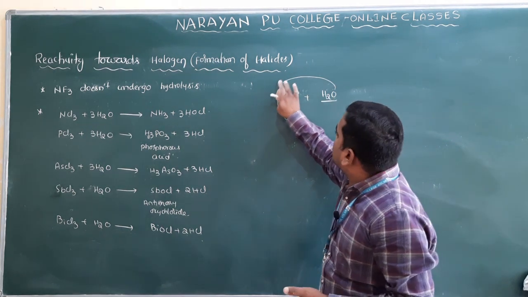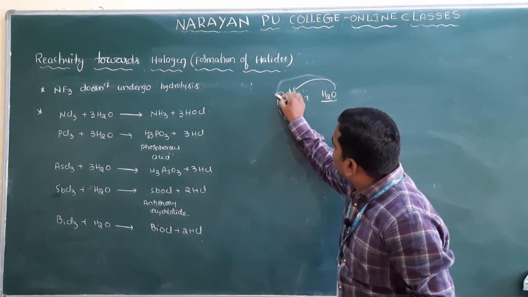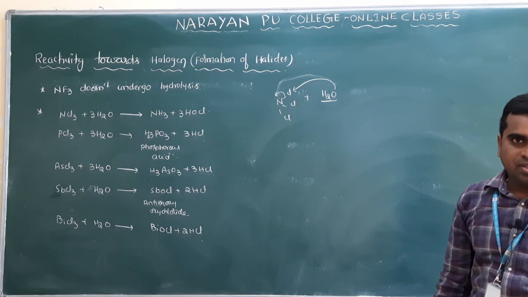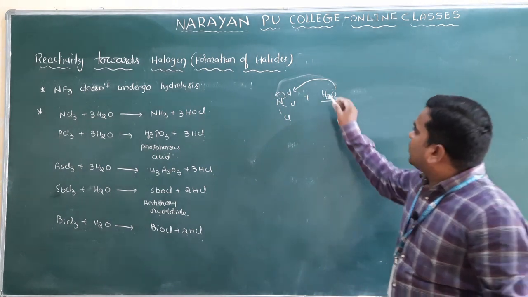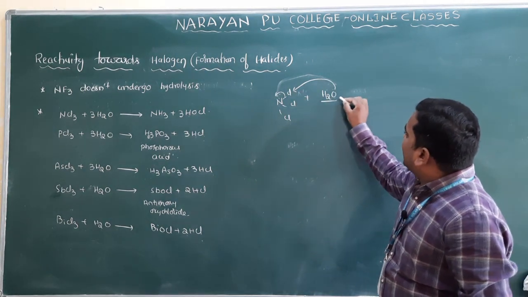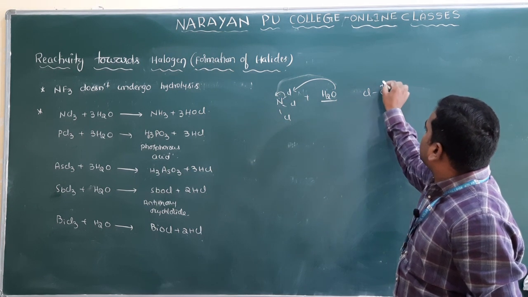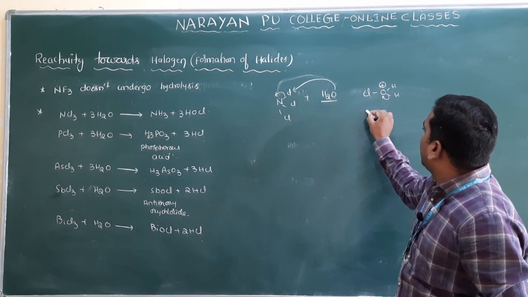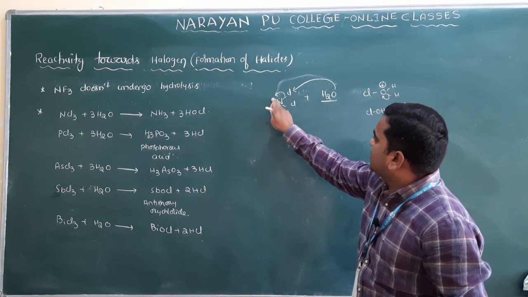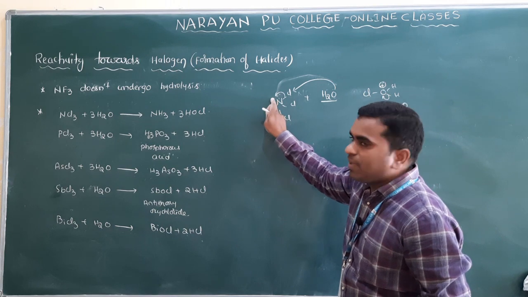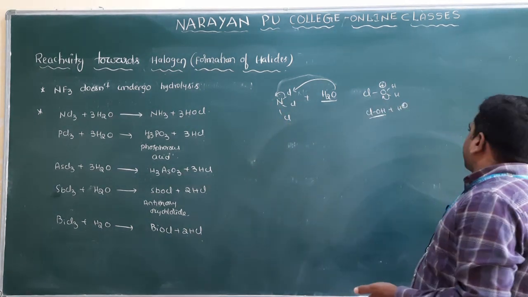Clear? So that's why water attacks on the chlorine instead, then what charge will you get? Nitrogen will get the negative charge. Or simply you can say nitrogen is more electronegative than the chlorine. Water will attack here, then what will happen? There will be a chlorine and H and a positive charge. One of the hydrogens will be removed, giving ClOH, and H plus goes to the nitrogen, which has the negative charge, so NH is added. Three times, you will get NH3 and HOCl. That is the reason. Clear?